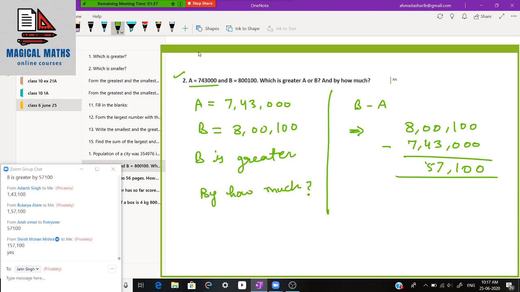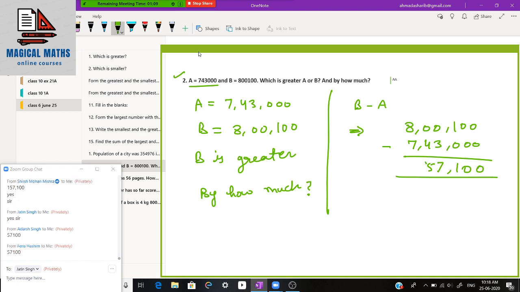So 10 minus 3 is 7 and 9 minus 4 is 5 and 7 minus 7 is 0. So your answer is 57,100. Not 1,57,000. Those who are writing 1,57,000, they are wrong. Check your answer. 57,100 is the right answer. Is it clear?